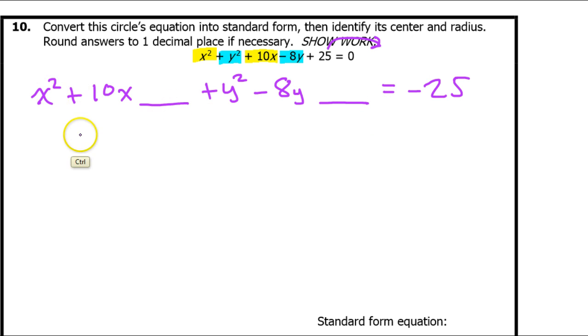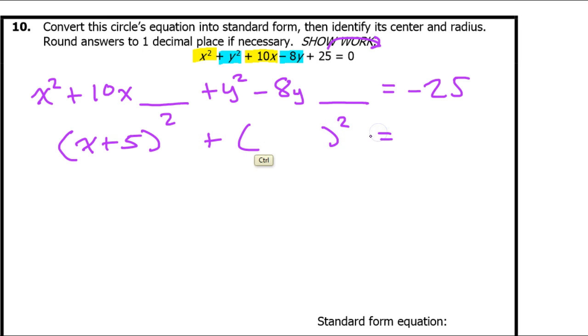So when I complete the square, this is where the parentheses will come in. So I know I'm going to turn this trinomial into a binomial squared. So what goes inside the parentheses will be x plus 5. This 5 came from doing half of 10. Now, similarly, for the y's, when I do my parentheses squared, this is going to be y minus 4. Again, I just did half of negative 8. But now I need to complete the square.